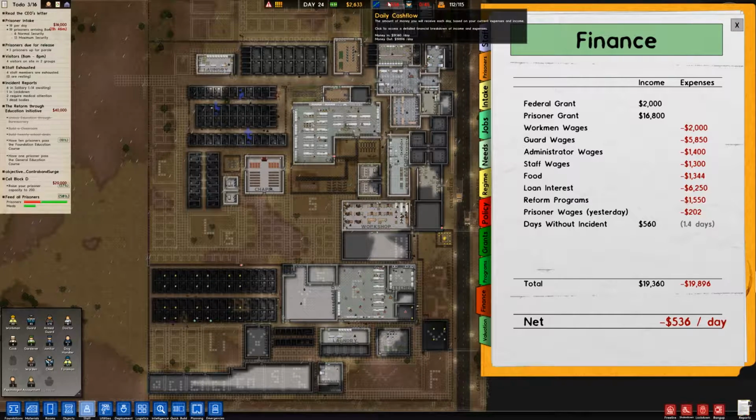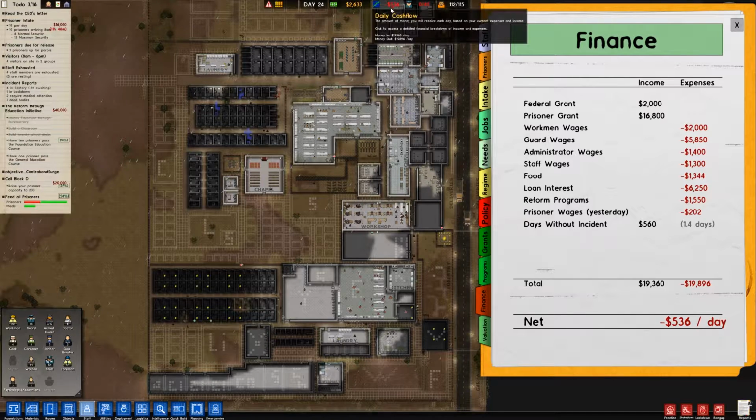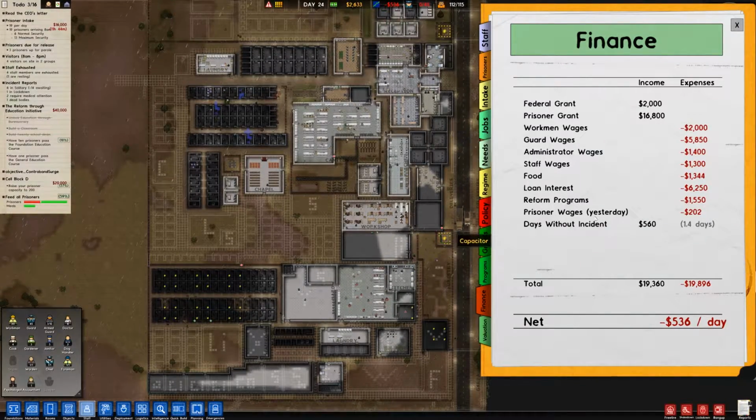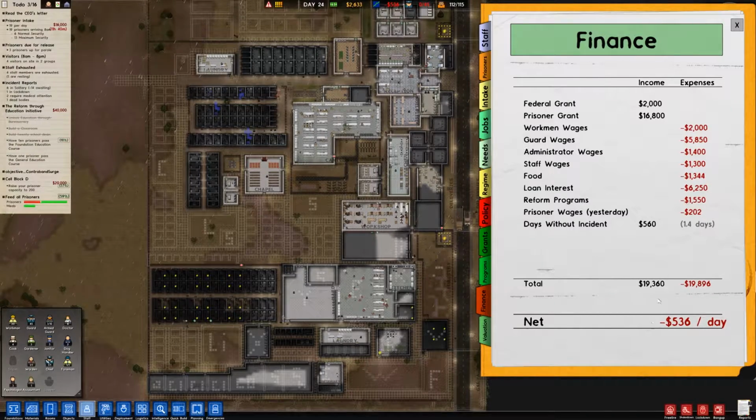And this thing goes up and down kind of by the day. If I sell something, for instance, it can influence this sometimes. So prisoners get out, prisoners come in, whatever, it influences it. But another thing that's helping us here is that we've had about a day and a half without incident. I'm going to go ahead and let this run at real-time speed, or one-time speed, if you will. $560 extra of income because we've had 1.4 days without incident. So that's helping us, but we're still losing money per day.